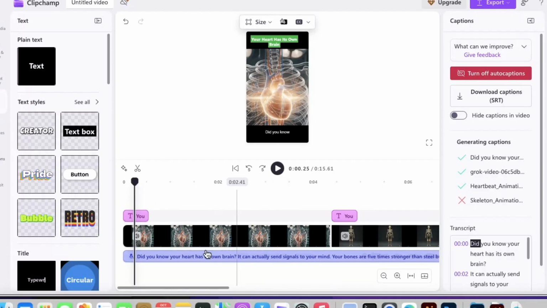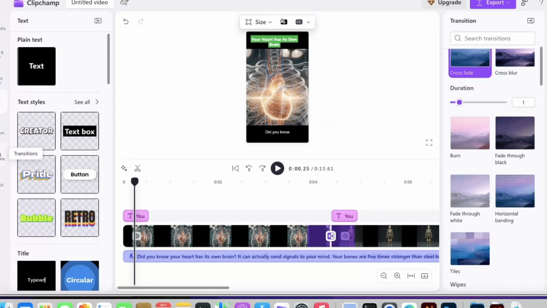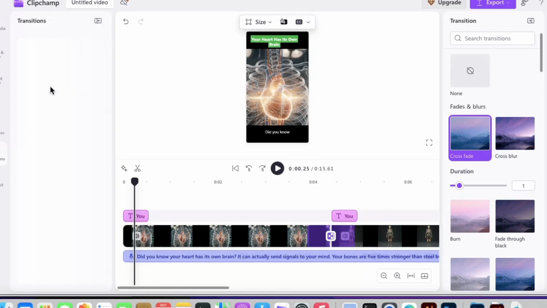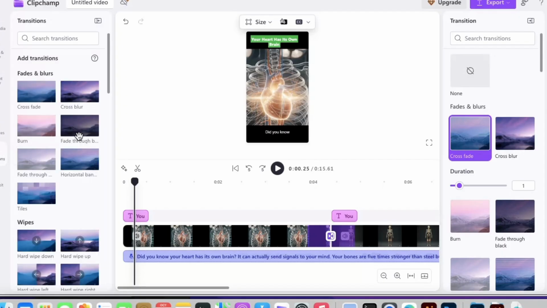Now what's left is for us to add some transitions to our video. And to add transitions, all you have to do is to come in the middle of two clips, okay? Hopefully that makes sense. Then you click on this option of add transitions, or you can come to this option over here to make sure you select a particular transition that you want to work with. So click on the option of transition, give that time, and once they surface over here, I choose the one you want to work with. I usually like to work with fade through, so you just click on it.